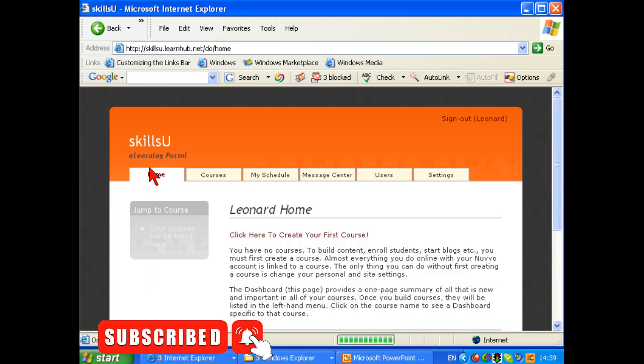I think that's a nice name, SkillsU, and I also have a website for that as well. Always try to tie in a website with this as well. You could find that very handy and useful for back-end sales. So there we go. We've set up our online university, or our learning portal, depending upon what you want to name it. And we're next going to move on to module 4, which is going to be creating and building our first course.